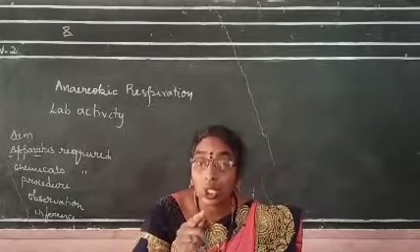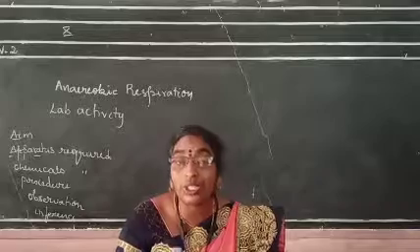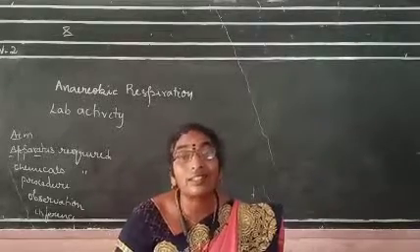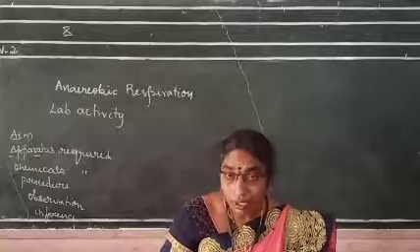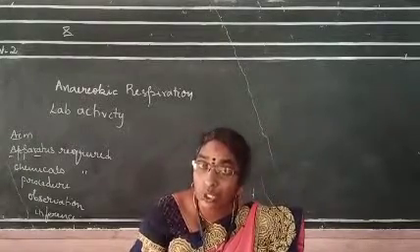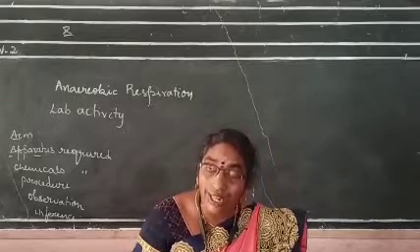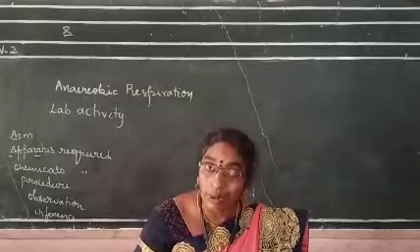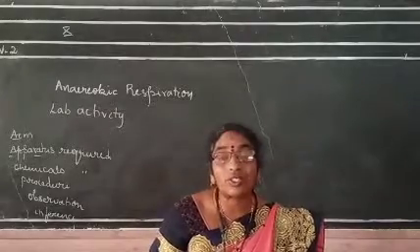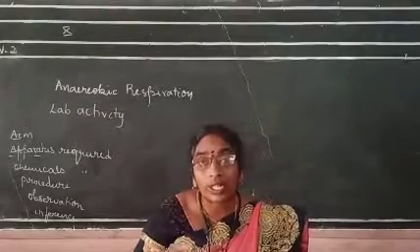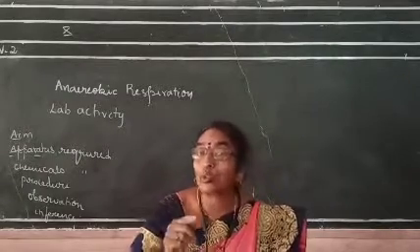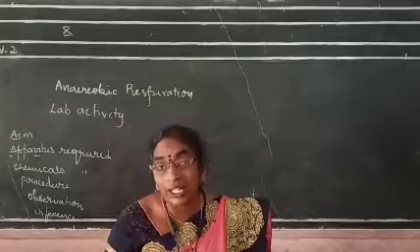Because the glucose solution is doing anaerobic respiration and releasing carbon dioxide. From this we understood that without oxygen, the glucose solution has done anaerobic respiration and released carbon dioxide. The presence of carbon dioxide is known by the white solution turning milky white.